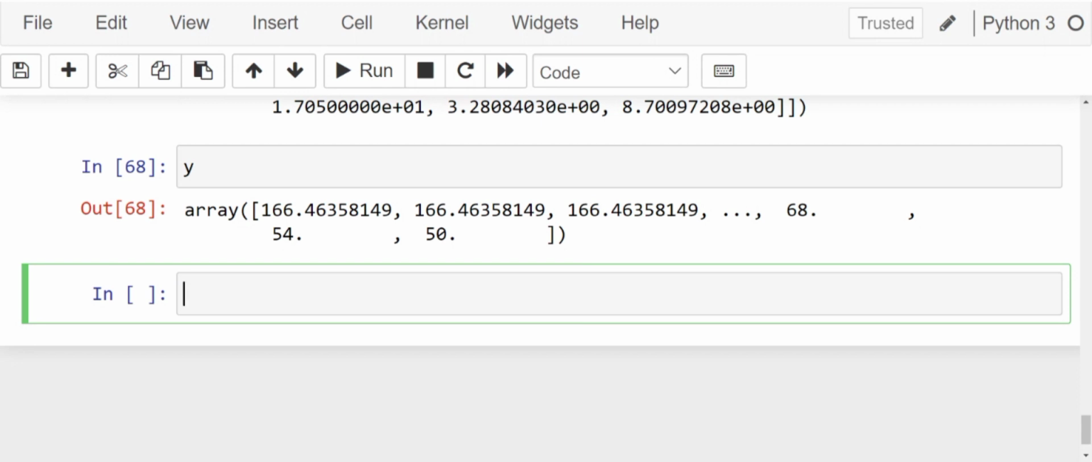Let's do that. How do we do it? From sklearn.model_selection, we are going to import train_test_split. From sklearn.model_selection, import train_test_split.